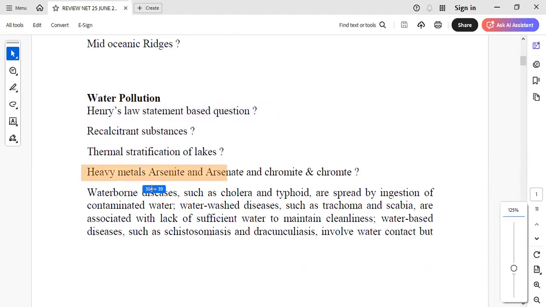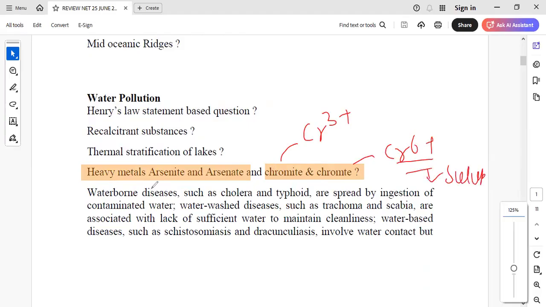Then the simple question of each time: they asked about arsenite and arsenate, which one is toxic, which one is not, which one is soluble and which one is not. They also asked about chromite and chromate, where we first have to calculate the oxidation state, which gives 3 plus here and 6 plus there. Then we can say that this is soluble and toxic, and chromium 3 plus is less soluble and less toxic.